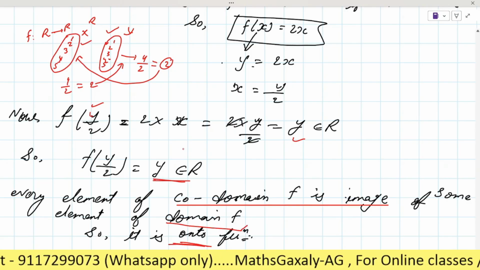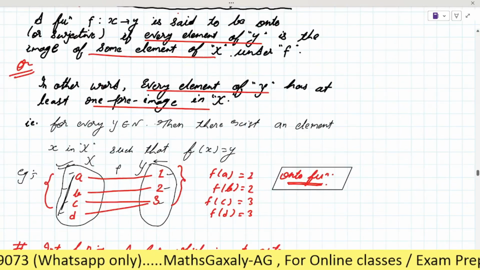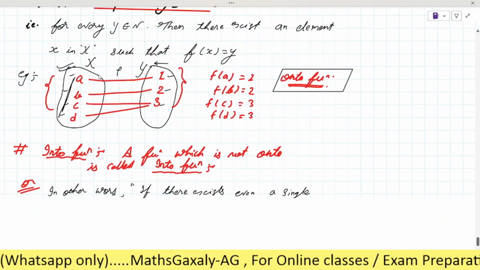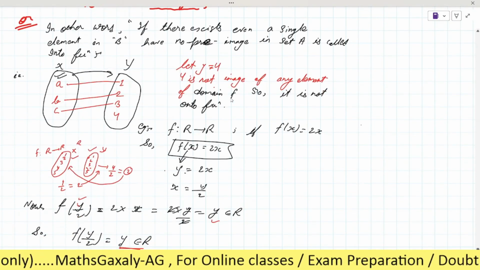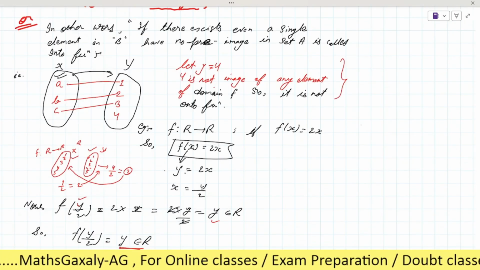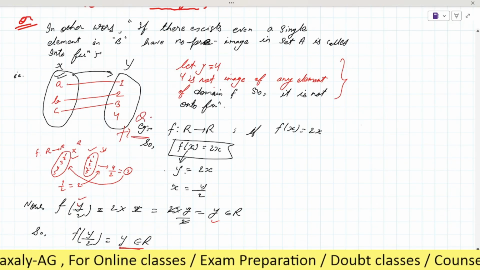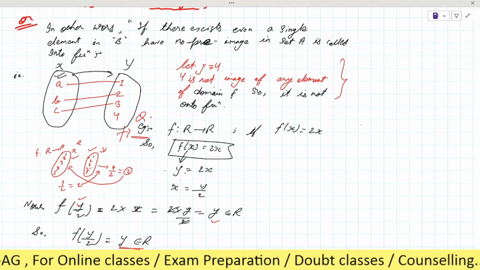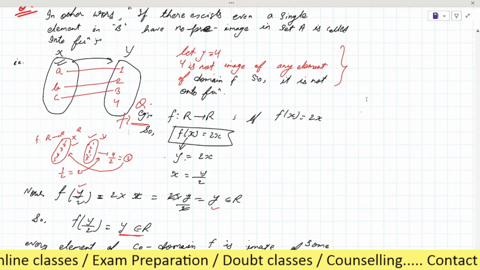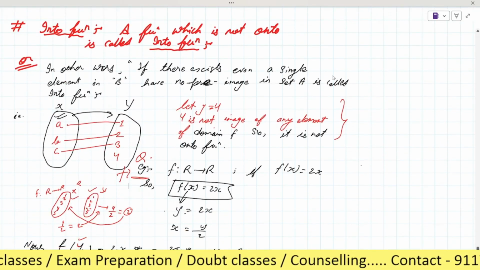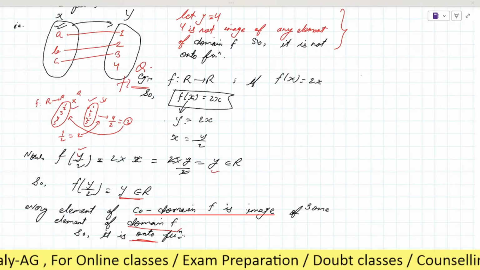Is it clear? First note down this one, the definition of into function, both definitions. Now the example. After this explanation, from here you have to note down a question. This also comes as a question in exams, it can be asked. So you have to note it down after this. Now we start from the into function. Note it down, please.